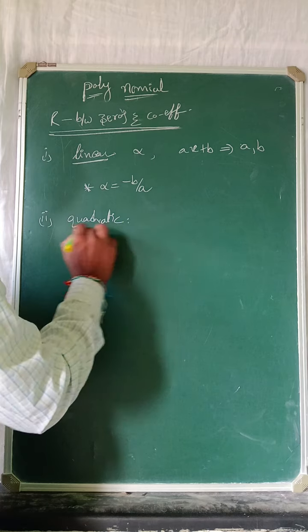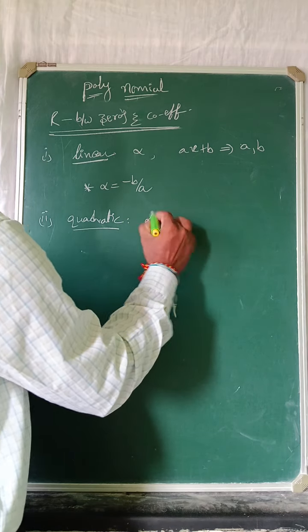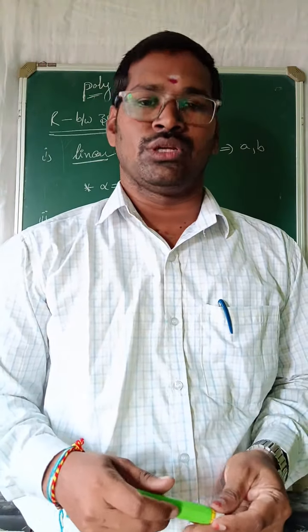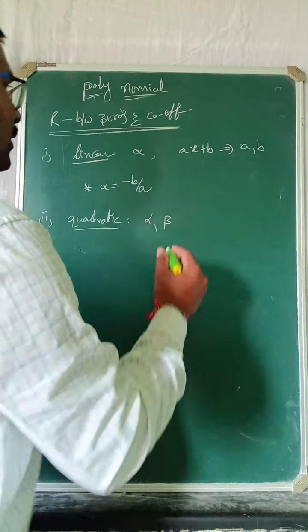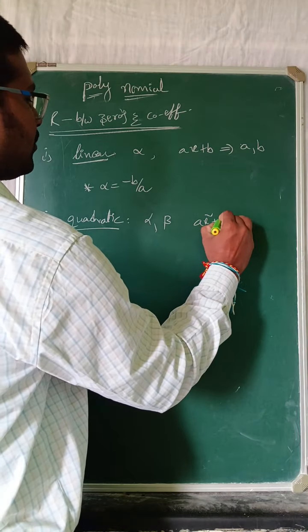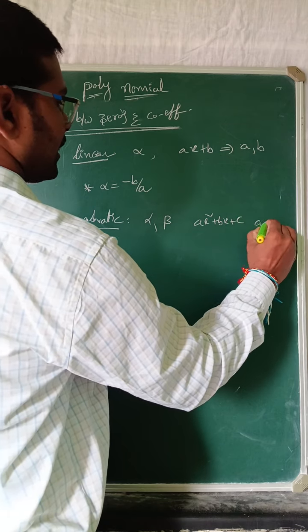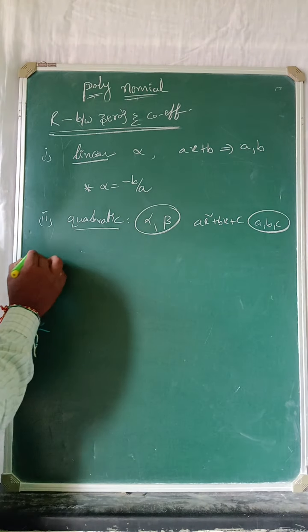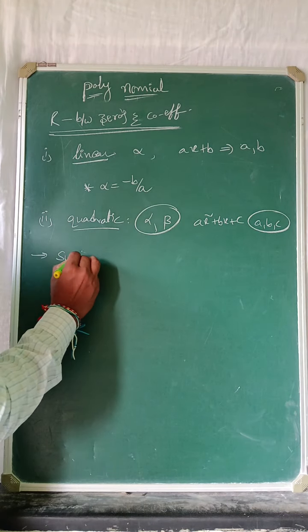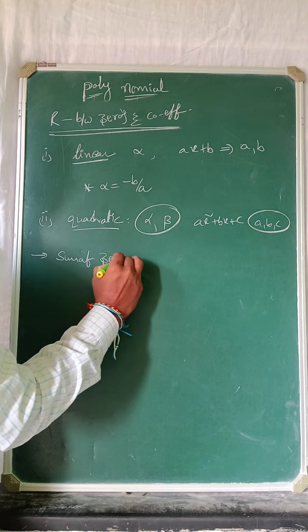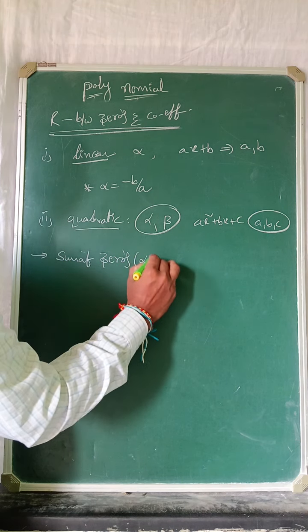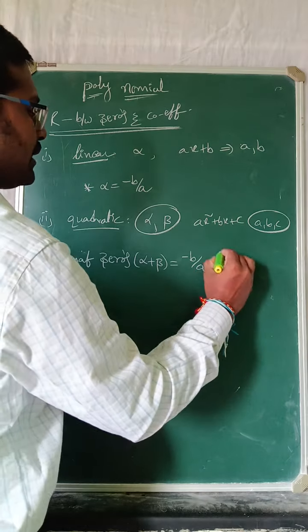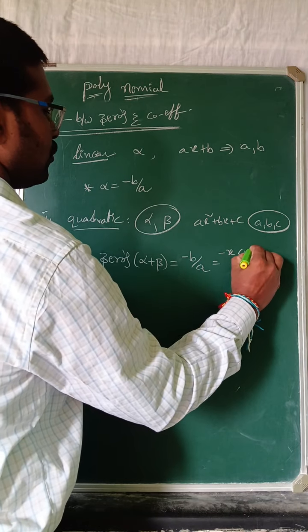polynomial. See, in the quadratic polynomial alpha, beta, definitely the degree is 2, so we'll get at most 2 solutions. Now here ax square plus bx plus c, here a, b, c are the coefficients and alpha, beta are the zeros. Here first point, sum of the zeros, alpha plus beta is equals to minus b by a. Minus b by a in the sense minus x coefficient.